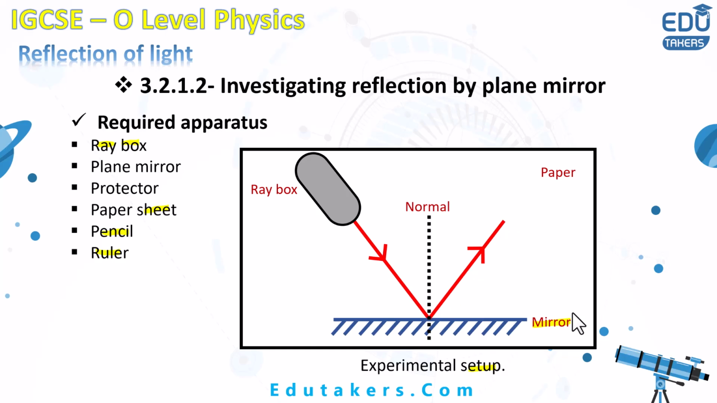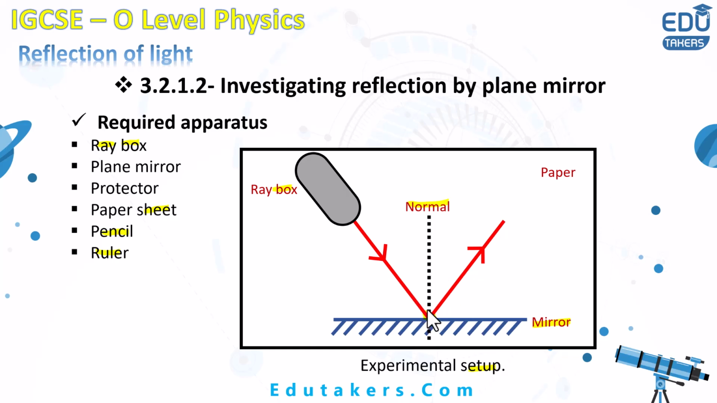Then after drawing the line, you have to remove the mirror and draw the normal line. The normal line is drawn at the center of the plane mirror. Any line that is perpendicular to the plane mirror at its center is called the normal. You draw the normal line with dotted points. Then you place the plane mirror back in its original position and use the ray box, which is placed at some angle to the plane mirror, to shine a narrow beam of light onto the mirror so that it strikes the mirror at some angle.